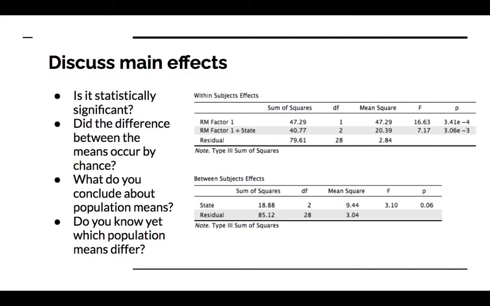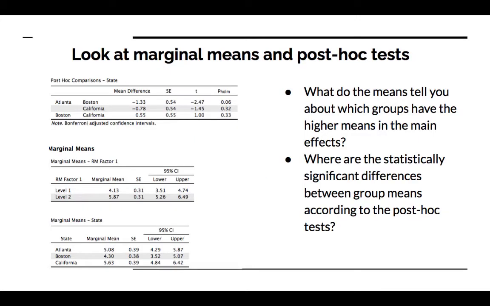We know that the difference in the sample means was not due to chance. We don't know yet which population means differ. So if we look at this here, the marginal means, it looks like people's energy levels are the lowest in Boston, the highest in California, and in between in Atlanta. Now, we don't know if those differences are statistically significant or which ones are significantly different from each other.